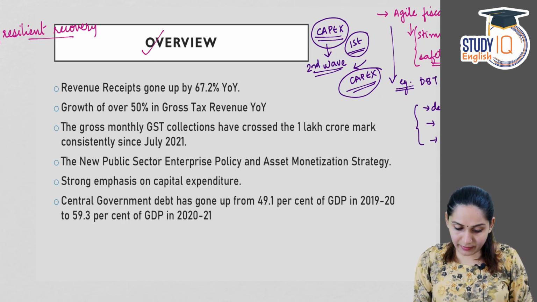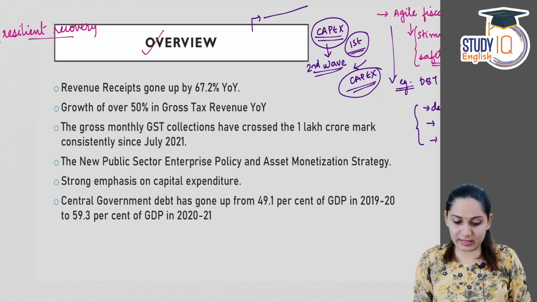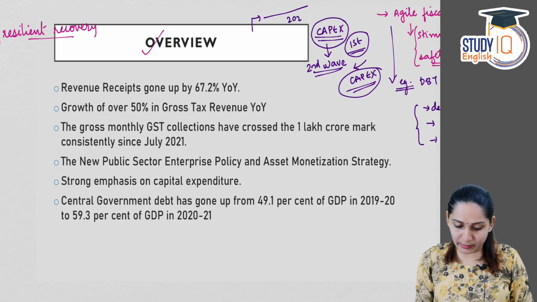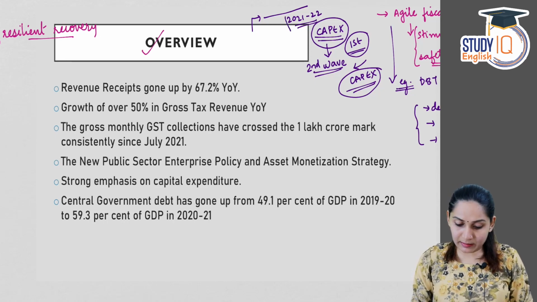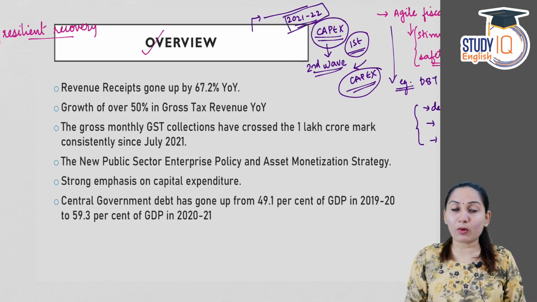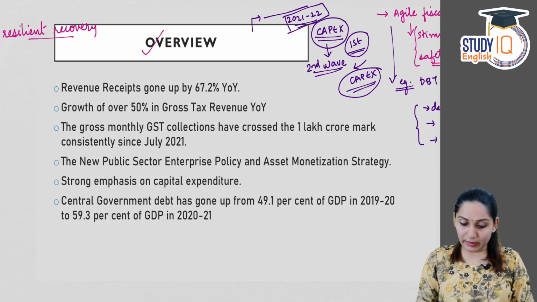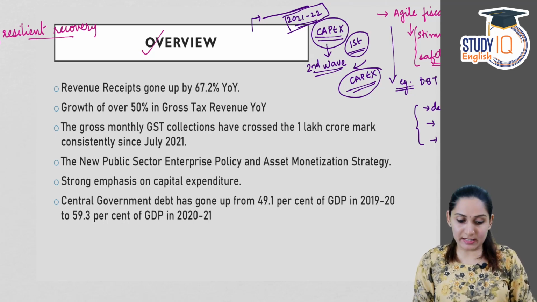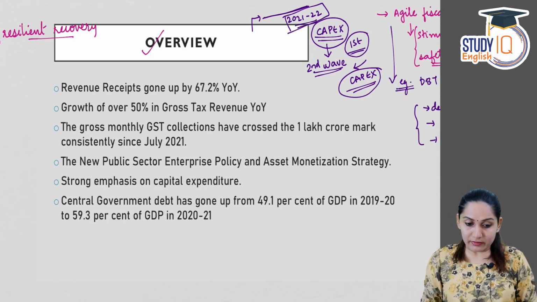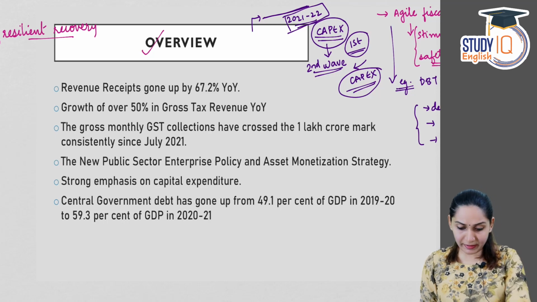And according to the survey, the capital expenditure has shown an increasing trend during the first 3 quarters of 2021-22. The fourth quarter data is yet to be made available. So till the third quarter, there was an upward movement in the capital expenditure. So that is with regard to capex.